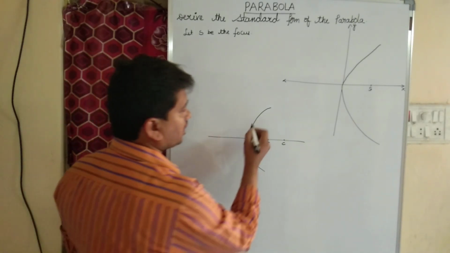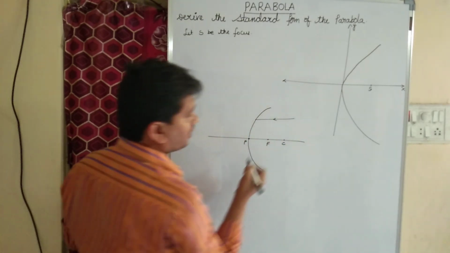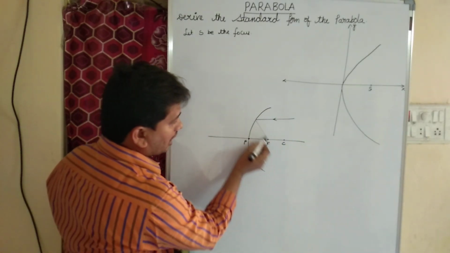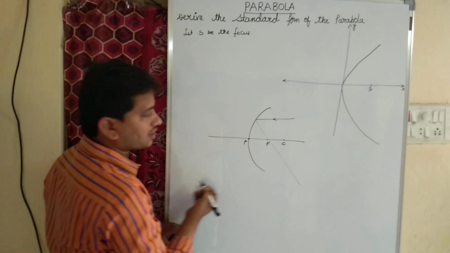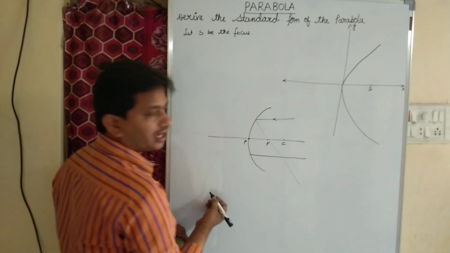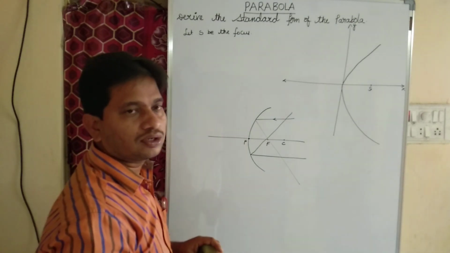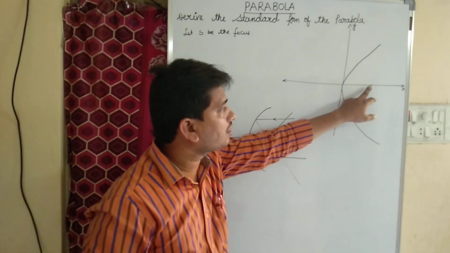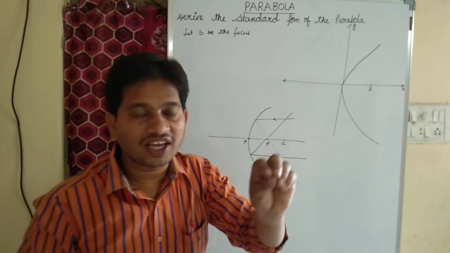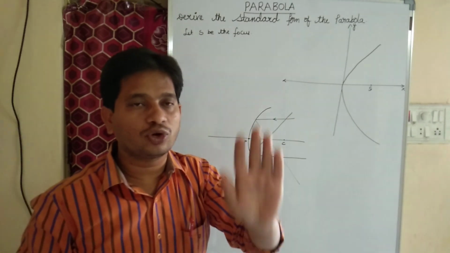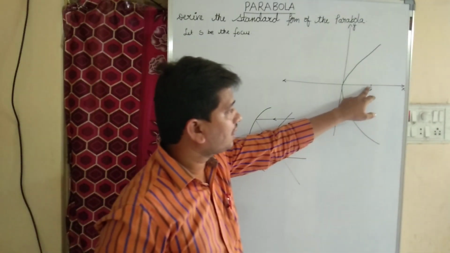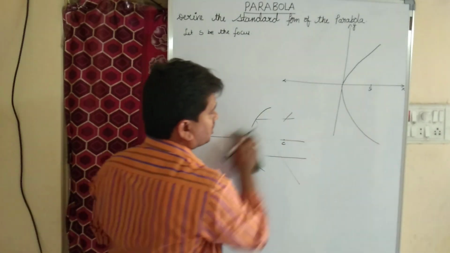Yes, that only we learned in class 10. For example, this is a ray of light. After reflection, it must pass through the focus. This is the second ray of light. After reflection, it must pass through the focus. Right? So focus is a point on the principal axis where all the reflected rays meet. So here, in this case, let S be the focus.